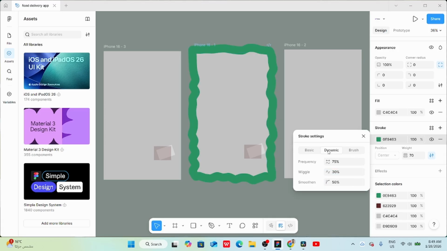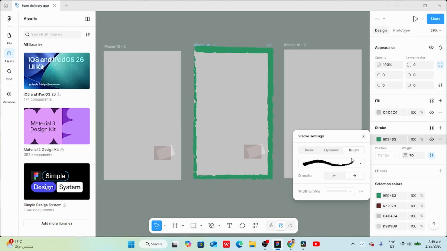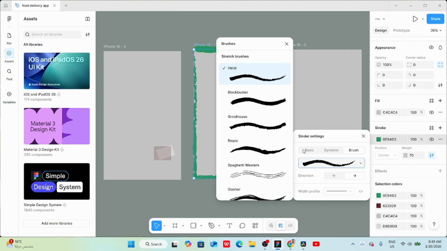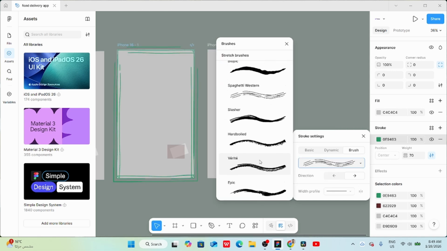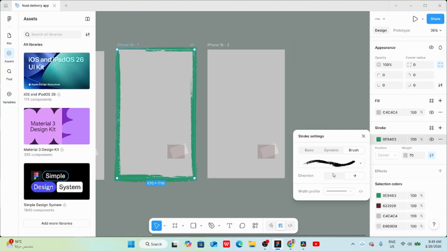Next, we have dynamic stroke. Here we can control values like frequency, wiggle, and smoother. Finally, we have brush stroke, where we can change brush type and direction.